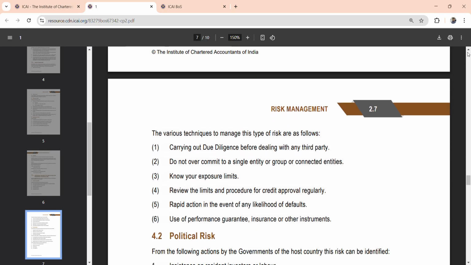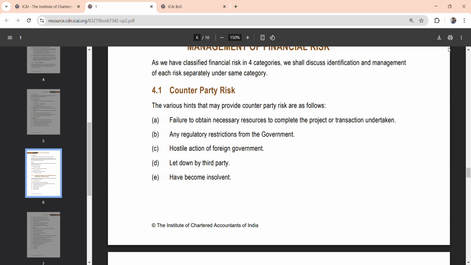What are the various techniques to manage counterparty risk, and what are the various hints that indicate counterparty risk? So these are the answers. First is the failure to obtain necessary resources to complete the project, and the project will be left halfway. Then any regulatory restrictions, then hostile action of the foreign management, and having become insolvent or let down by a third party. So you need to reproduce these things as they are. Maybe you can have a shortcut as FALL: F is failure, A is any regulatory restrictions, and L is let down by the third party. So these are the various hints that indicate counterparty risk.